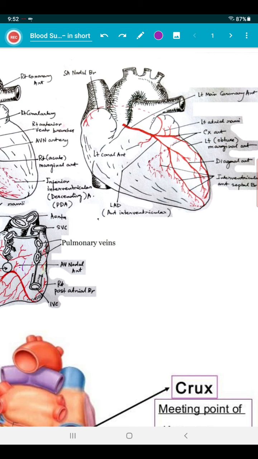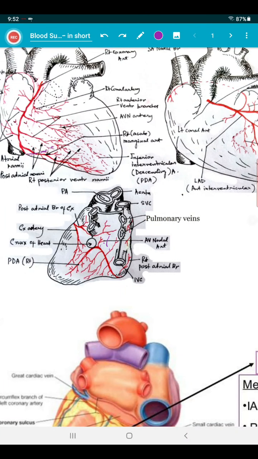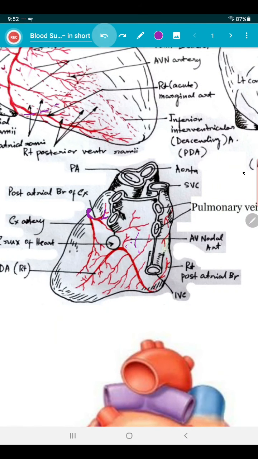Circumflex means it bends. It passes first along the left part of the atrioventricular groove, then winds round the left border of the heart and occupies the posterior part of the atrioventricular groove. So move on to the posterior aspect. This is the circumflex after winding, coming from the anterior aspect. You can see the picture. The circumflex artery lies close to the mitral annulus and may be damaged in mitral valve replacement.